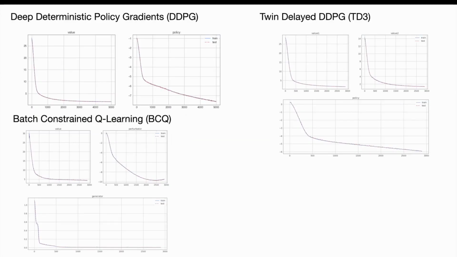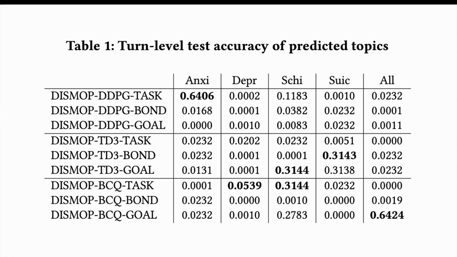The first one is DDPG, the second one is TD3, and the third one is an offline reinforcement learning method called BCQ. And as we can see from their loss function, they all learn in a very stable fashion over 100 epochs. And also shown here is the turn-level test accuracy of the predicted topics.